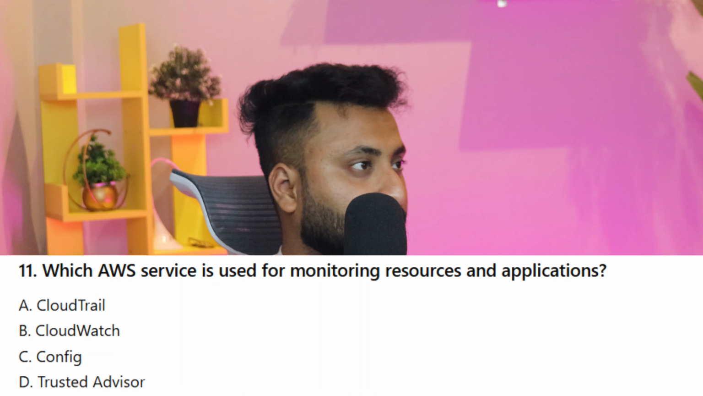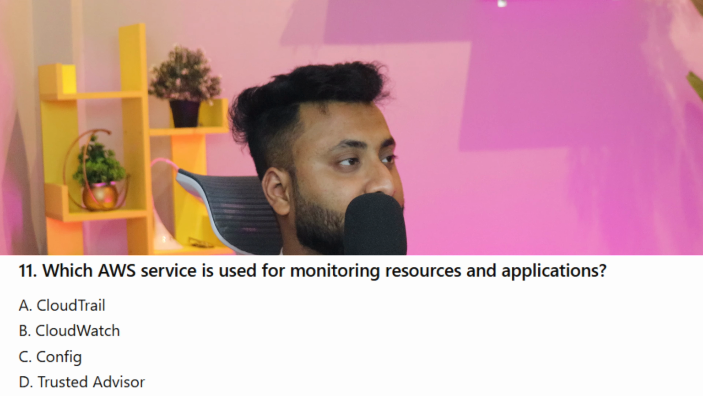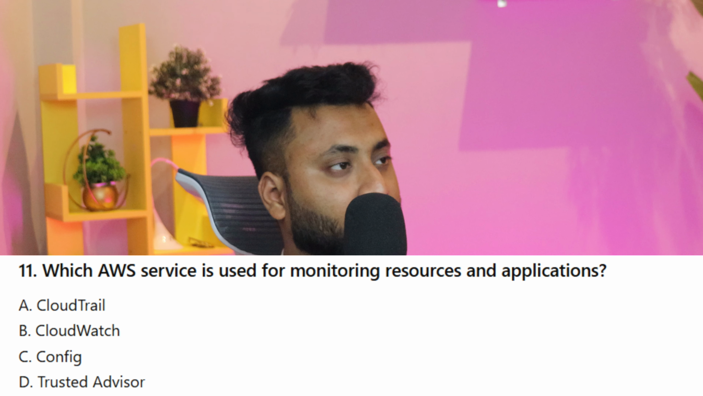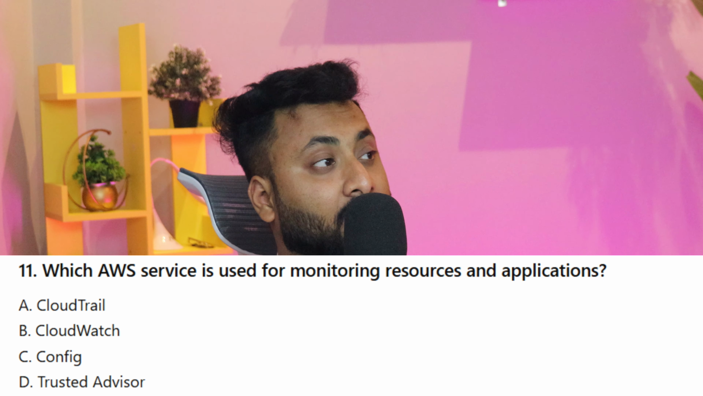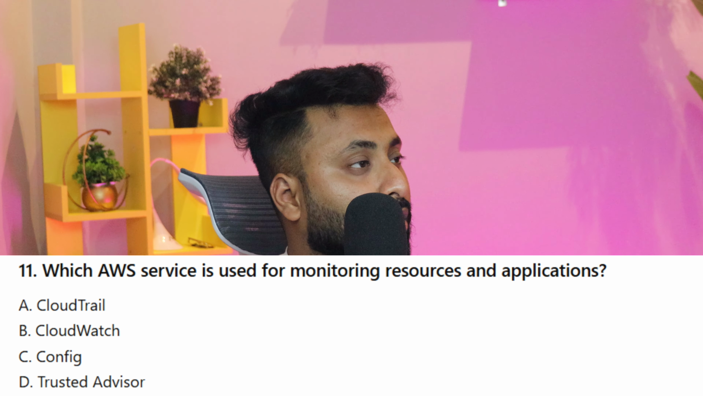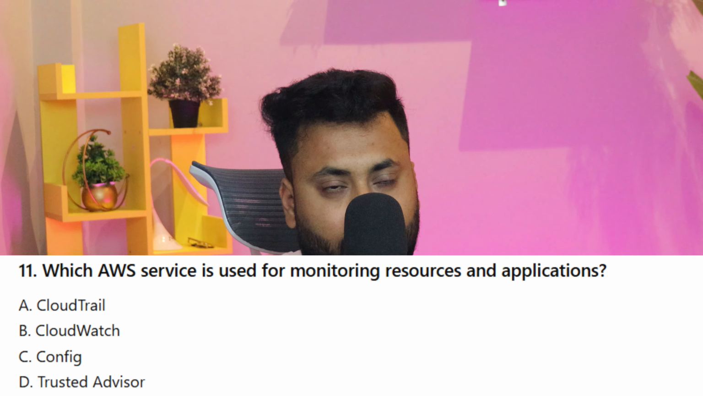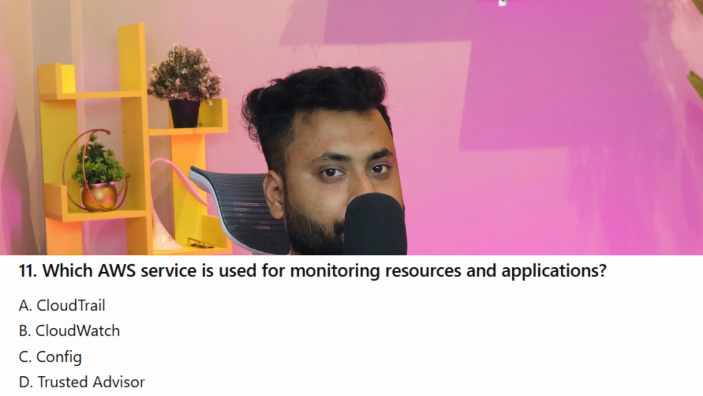Okay, so the first question coming from AWS, which you can also see on your screen, is: which AWS service is used for monitoring resources and applications? Option A is CloudTrail. Option B, CloudWatch. Option C, Config. Option D, Trusted Advisor. We all know which service we use for monitoring.